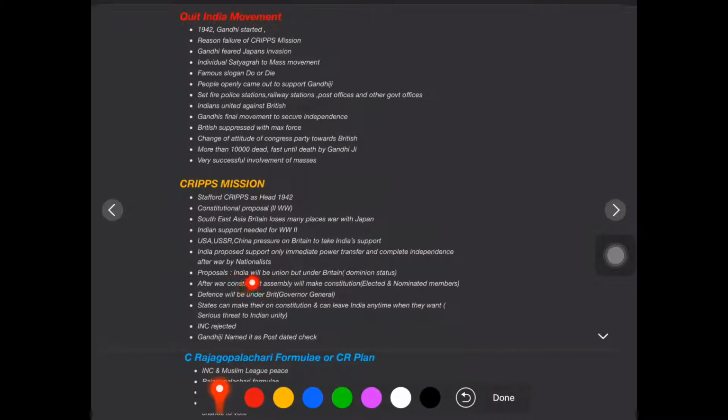Now some proposals were made by the Cripps Mission, and we can see why it failed. Proposal number one: India would be a union, but under Britain. They were ready to give dominion status, but India would not be completely independent. After the war, a constituent assembly with elected and nominated members would make the constitution. And defense would remain under the British.